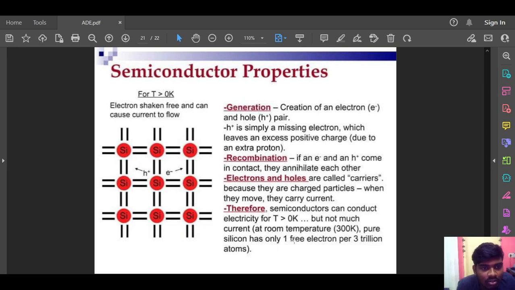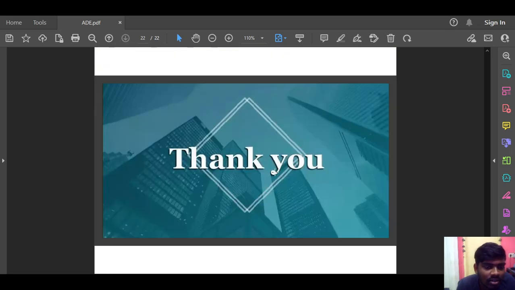So I can conclude that semiconductors are mostly used in electronic devices because of their properties. Semiconductors can act as conductors as well as insulators, and semiconductors like silicon withstand heat. Thank you.